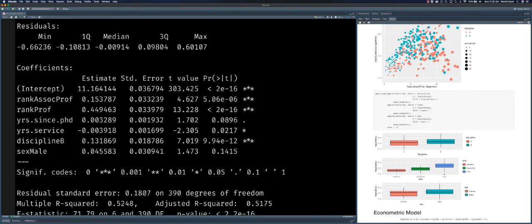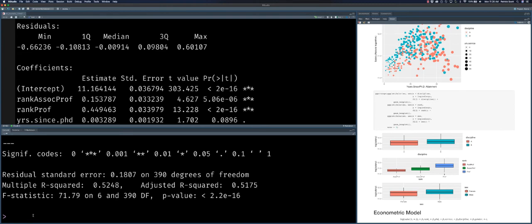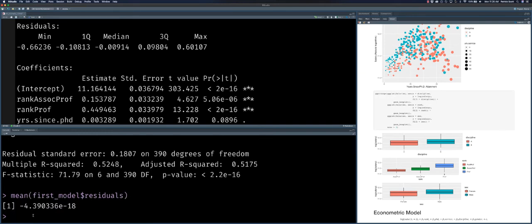If I bring back up the console a little bit, let's see, we call this first model. Let's do the mean of first model dollar sign residuals, and so we can actually see the residuals here. And what do we see? Yeah, a number really close to 0. The fact that our median is not quite at 0 means we have some degree of skewness, and it looks like it's skewing a little bit more into the negative region than the positive region.